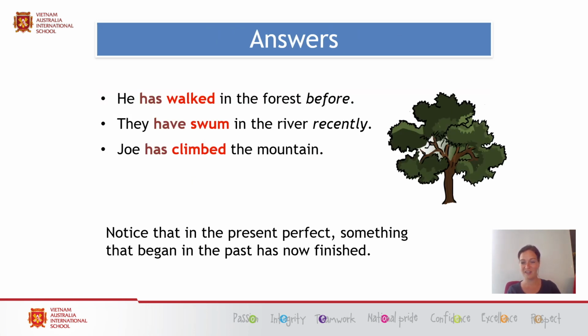Okay, so how did we get along then? We did take the first sentence, which was walk, so he has walked in the forest before. They have swum in the river recently. Joe has climbed the mountain. As you can see, all of these events have completed before, recently, and Joe has climbed the mountain. The action has happened, although you're only being told about this today. So this is the present perfect. Again, notice that in the present perfect, something that began in the past is now finished.